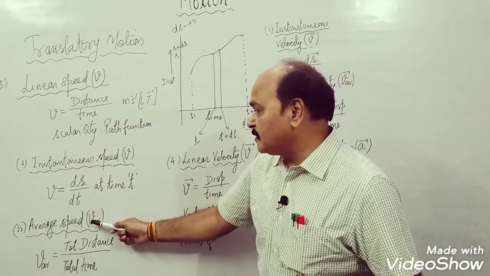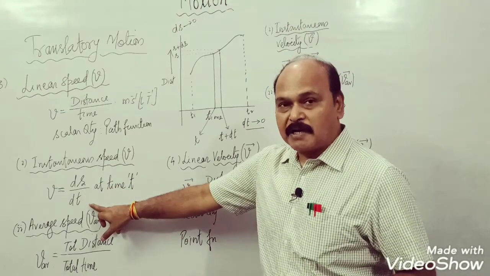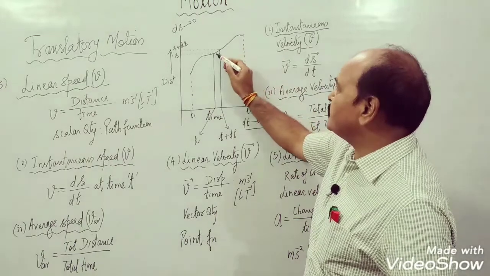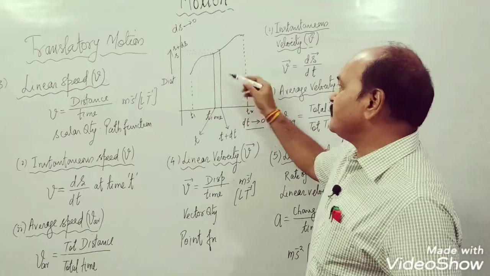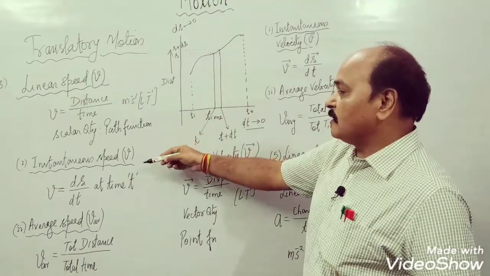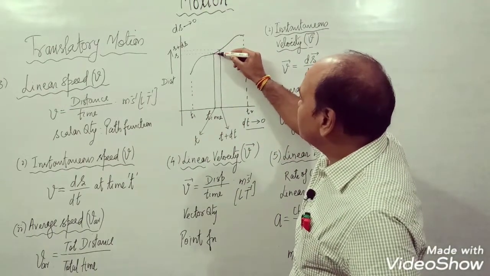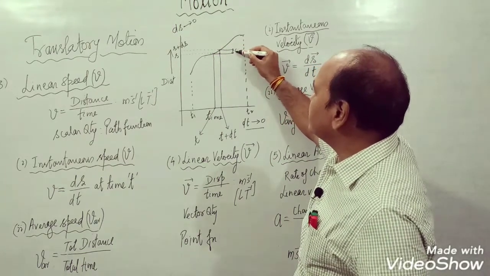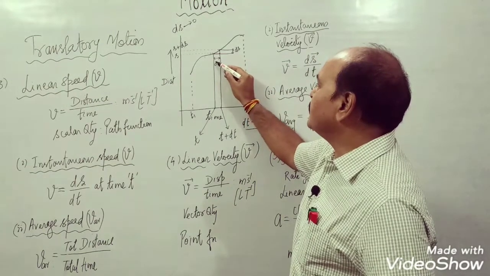This instantaneous speed is also the first order differential of distance with respect to time. Well, if you look here, this is time t, this is distance s, this is time t plus dt, the distance is s plus ds. ds by dt is the instantaneous speed. And if we look at this portion, this is ds, and this is dt.